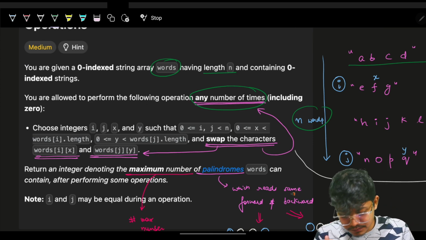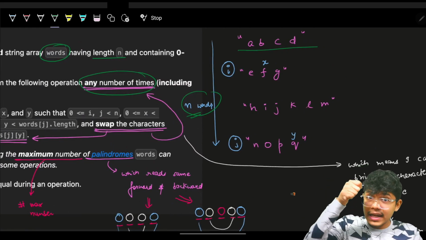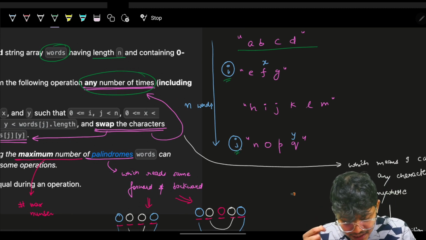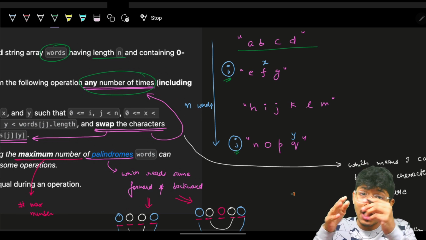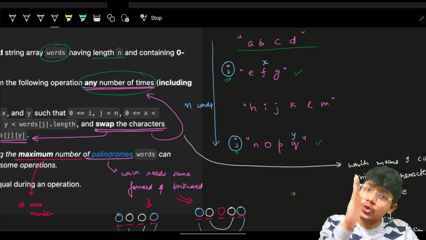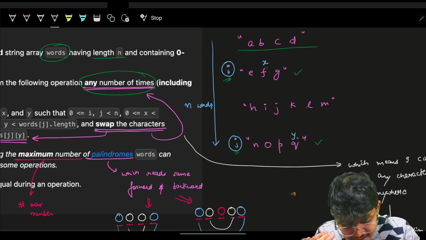The operation is that I will have n words. For those n words, I can choose any two words, which means any two indexes i and j, and out of those words, word i and word j, I can again choose any indexes in those corresponding words, which means x and y.